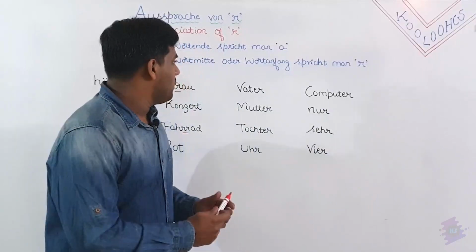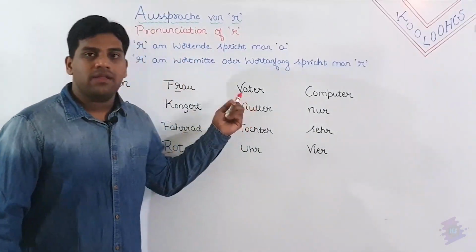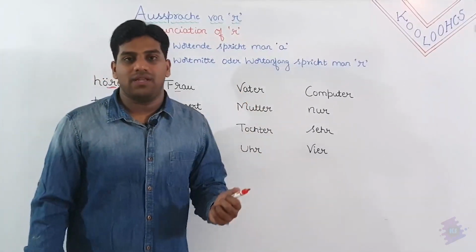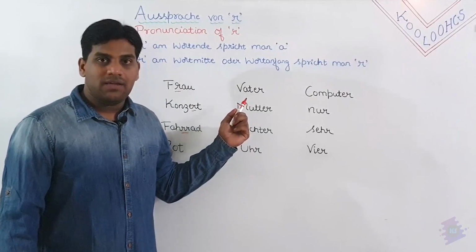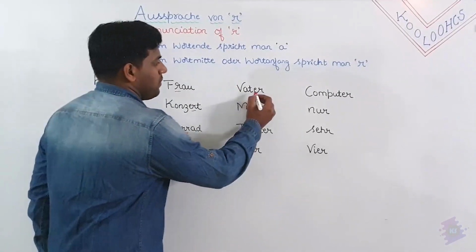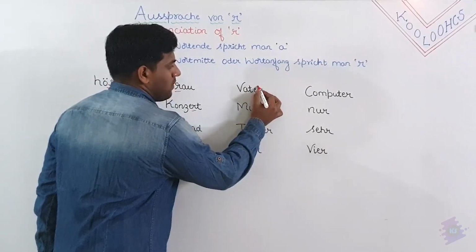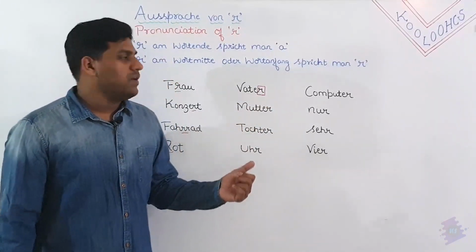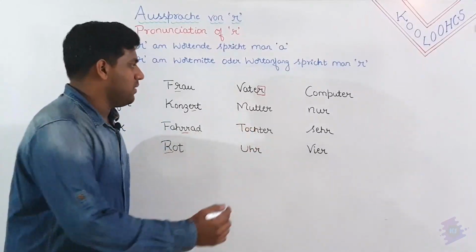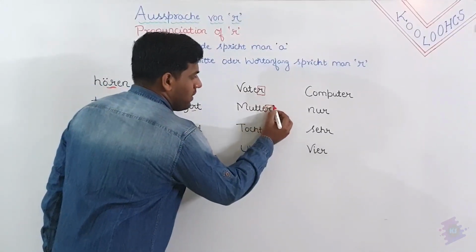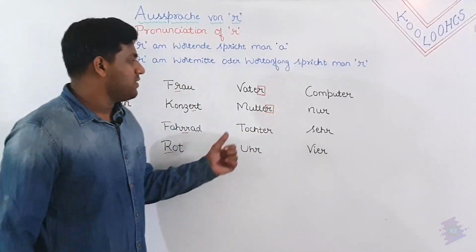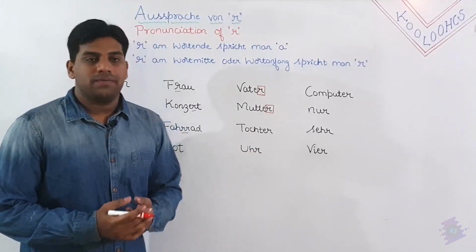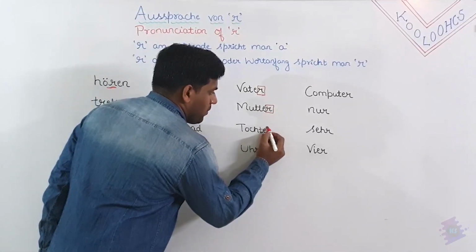And next example is with the letter R in the end of a word. That is Vater. Vater means father. So you don't pronounce this R. And next example is mother. Mother is Mutter. So here also R is appearing in the end, so you don't pronounce it. It is just Mutter. And next is daughter. Daughter is Tochter. You don't pronounce this letter R.